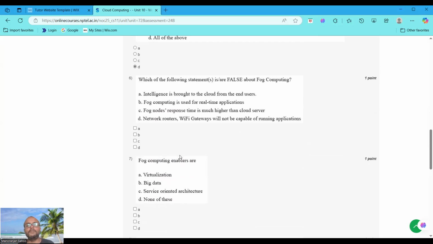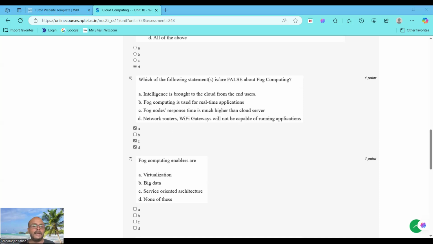Which of the following statements are false about fog computing? Which statements are false? "Intelligence is brought to the cloud from the end user" is a false statement. Second, fog computing is used for real-time applications. Yes. Third, fog nodes' response time is much higher than cloud server. No, this is a false statement. Network routers and Wi-Fi gateways are not capable of running applications. This is also a false statement. 6: A, C, D.